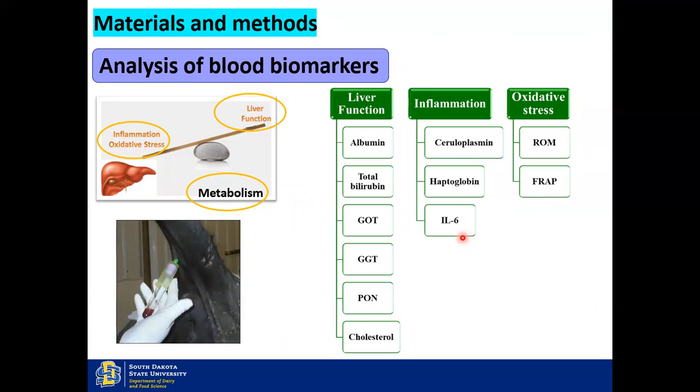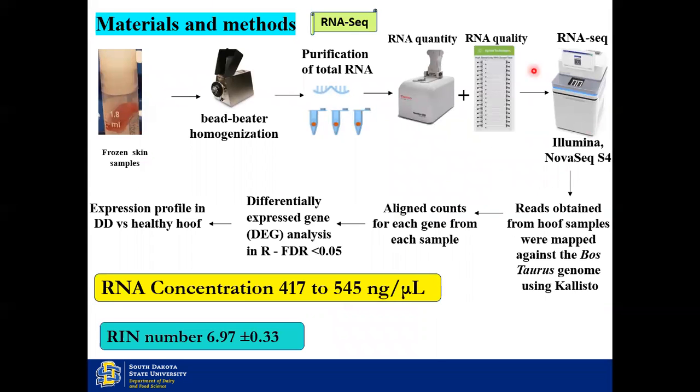Blood biomarker analysis was also done by collecting blood from these animals, which were indicative of liver function, inflammation, and oxidative stress. For RNA-seq analysis, this was the method employed. We collected the frozen skin samples and homogenized them. The RNA was isolated, and the quantity and quality of the RNA were assessed. These were the respective concentrations and the integrity number that we obtained. Although it was a little low, it was good enough to proceed to RNA-seq on the Illumina NovaSeq platform, whereby we finally obtained the differential gene expression.